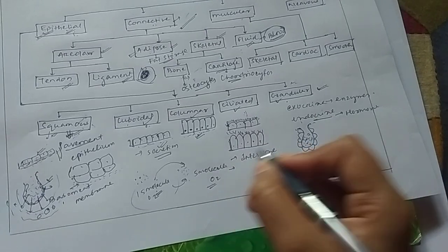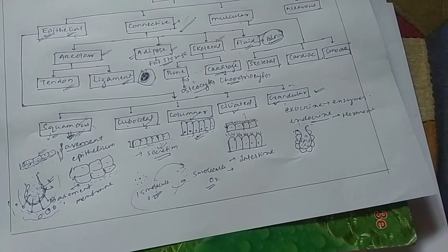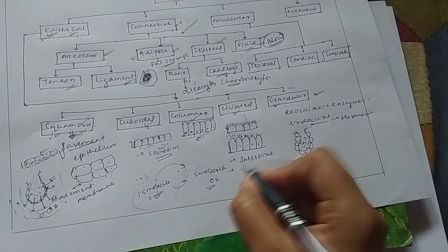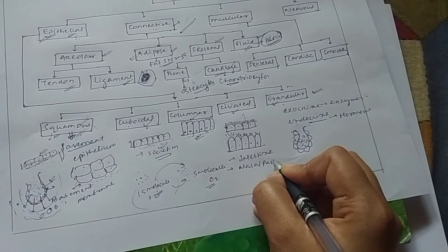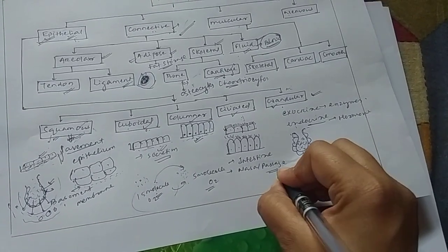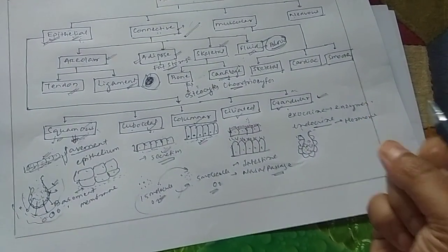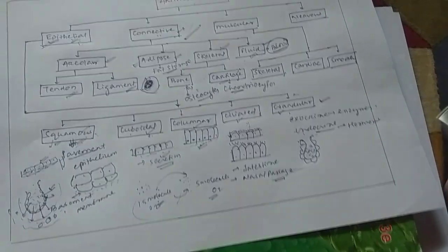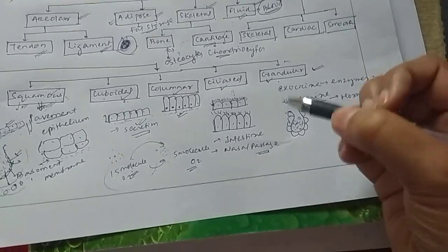Or ciliated epithelium also helps in clearance of foreign particles coming through the air in the bronchi or the nasal passage. In the nasal passage, it traps the dust particles so that they can't reach the lungs or alveoli. Okay, so they prevent some damage.